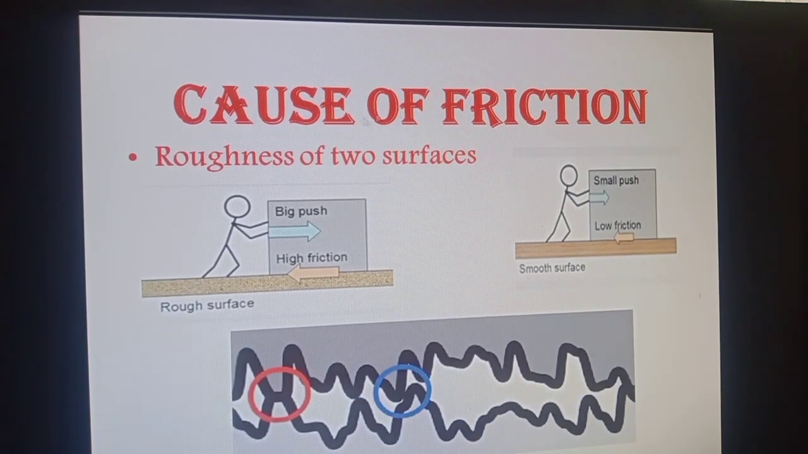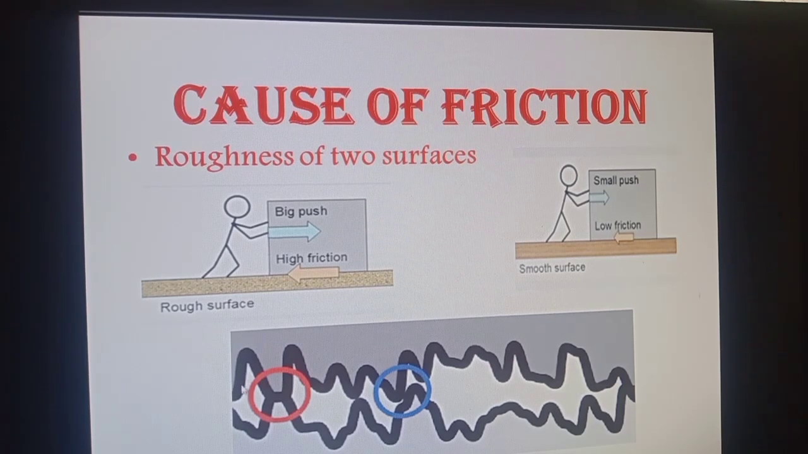Viewers, what is the cause of this force? Meaning, what is the cause of friction, the force which opposes the sliding of one surface over another? The cause of friction is the roughness of two surfaces which are in contact. Although a surface looks very smooth, at the microscopic level, when you observe such a smooth surface like the surface of this table or floor, you will see a pattern like this.